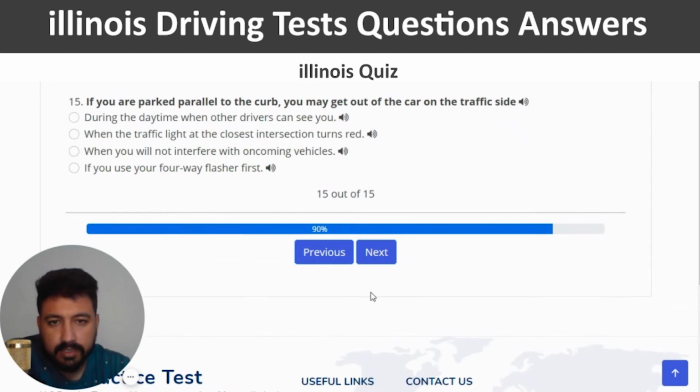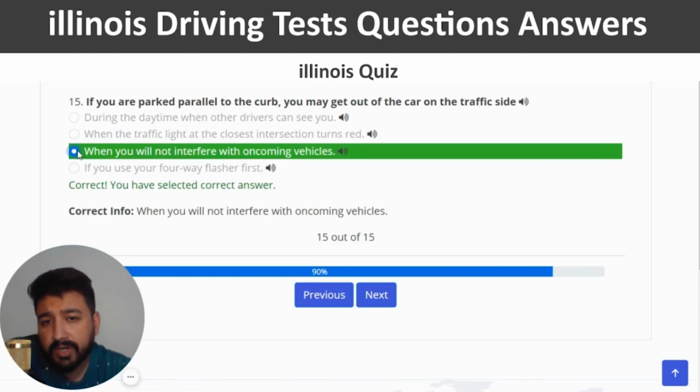Yeah, and next. The last question is if you are parked parallel to the curb, you may get out of the car on the traffic side. The right answer of the last question is when you will not interfere with oncoming vehicles. So I'm going to click on the third option. This is the correct one, and this is also the end of quiz number 5.